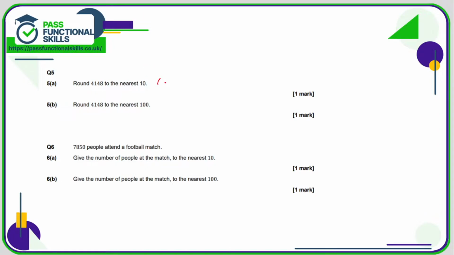4148, that falls between 4140 and 4150. And 4148 is much closer to 4150 than 4140, so it's going to round up because 8 is greater than 5. To the nearest 100, that falls between 4100 and 4200, but 48 is less than 50, so it's going to round down to 4100.